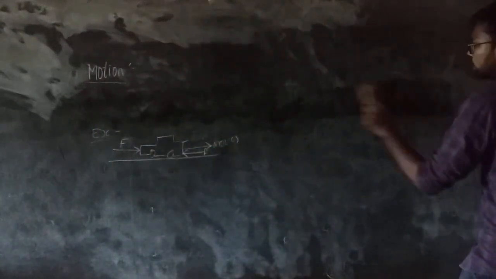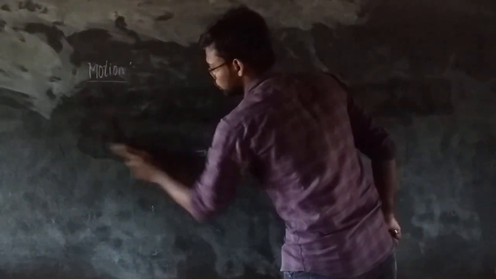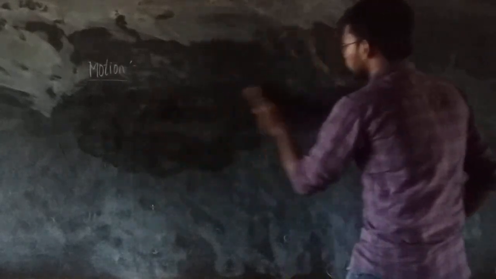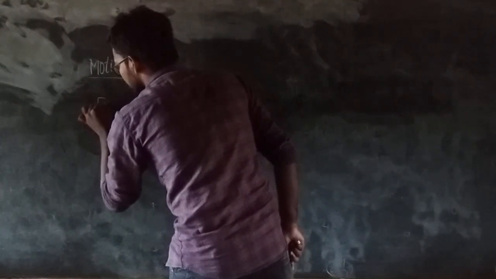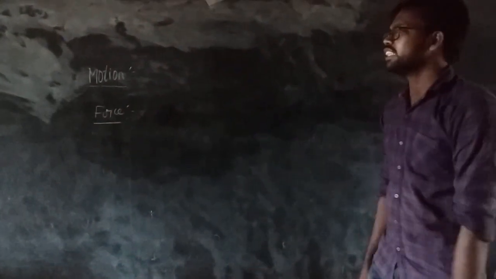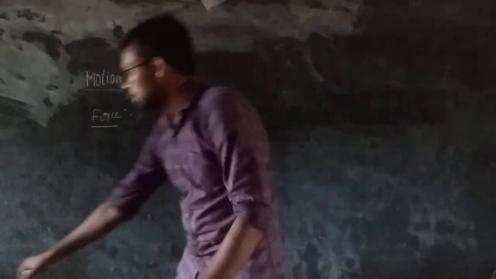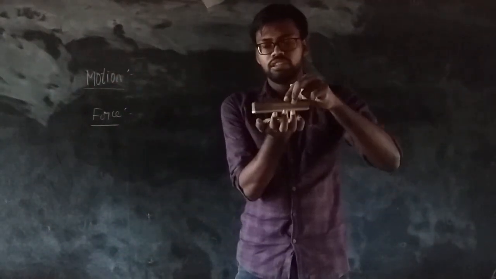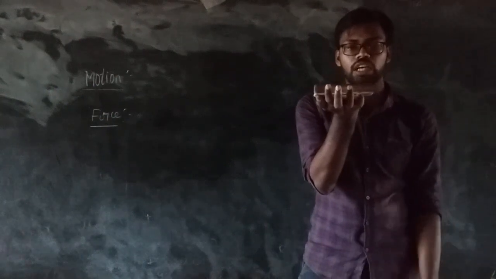Now coming to what is meant by force. Here I told you force is acting on an object. Simply we can say, this duster is at rest in my hand.